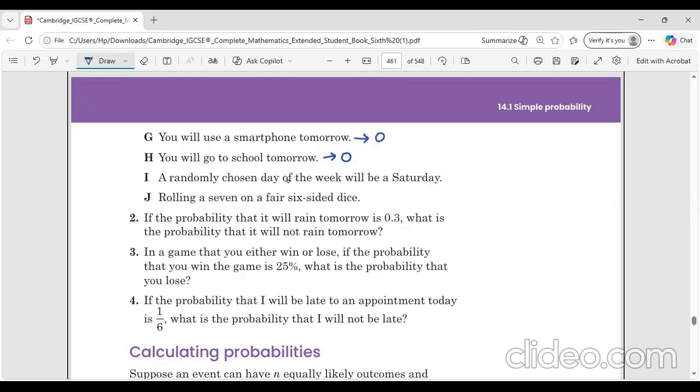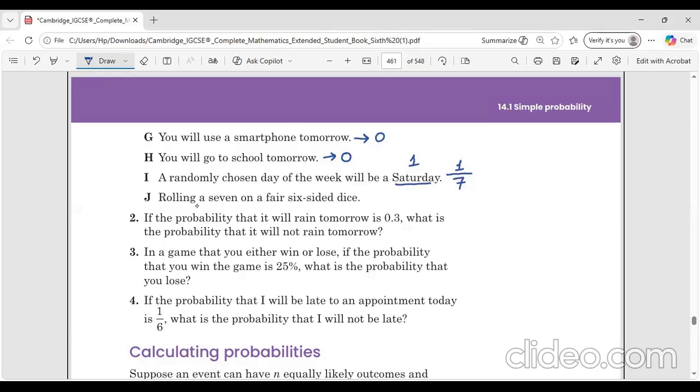I: a randomly chosen day of the week will be Saturday. So total 7 days are there, and only one time there is a possibility that we can have Saturday. So 1 over 7 is basically the probability that the randomly chosen day of the week will be Saturday.